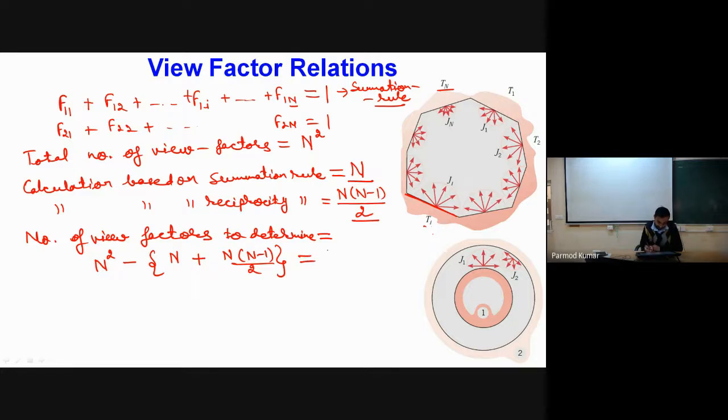So finally, with this algebraic manipulation, we will find n into n minus 1 by 2. So these are the total number of view factors which we have to determine.